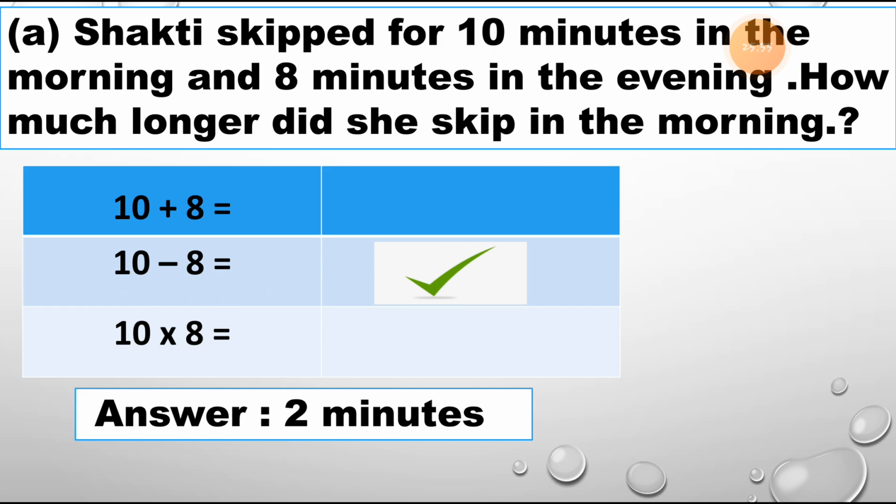We do not write down this much long answer. This is the textbook format also. There are tables available in the textbook, and also spaces, and we have to write down just 2. This answer and minutes are there only. We have to write 2 because 10 minus 8 is equal to 2.